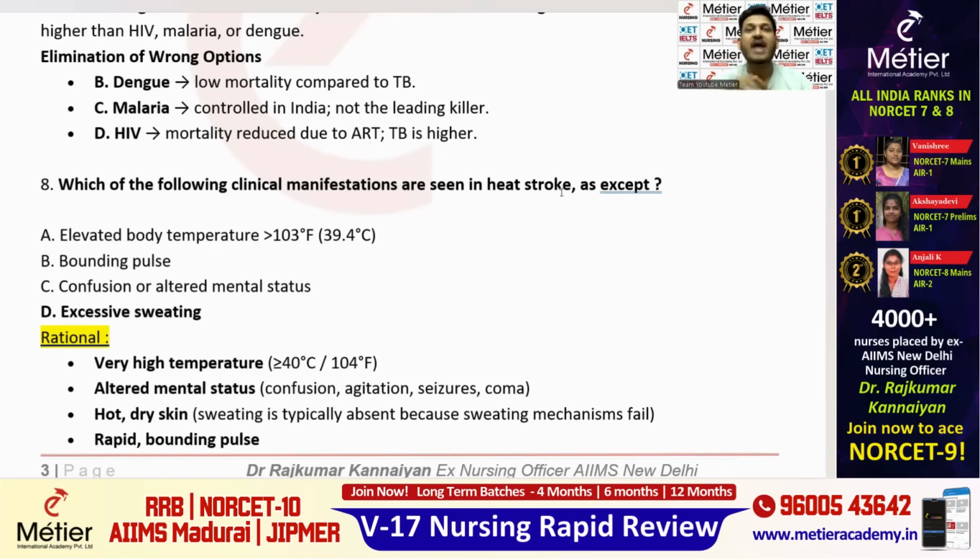And which is left? Excessive sweating. Please keep in mind, guys, most of the students, they will not select excessive sweating for except question, because in heat stroke most of the students think that sweating will be there. No, that is wrong. In heat stroke, sweating will not be there. Okay, because hot and dry skin will be there. Sweating mechanism is absent in heat stroke. Clear?